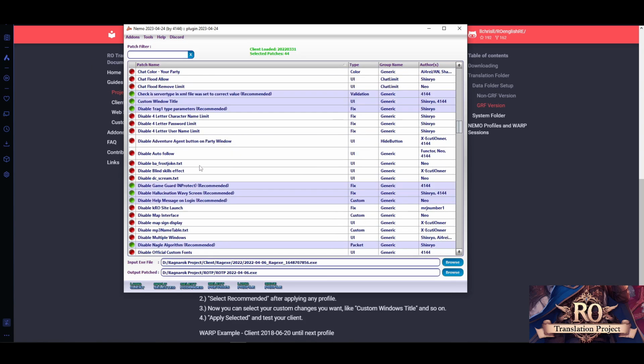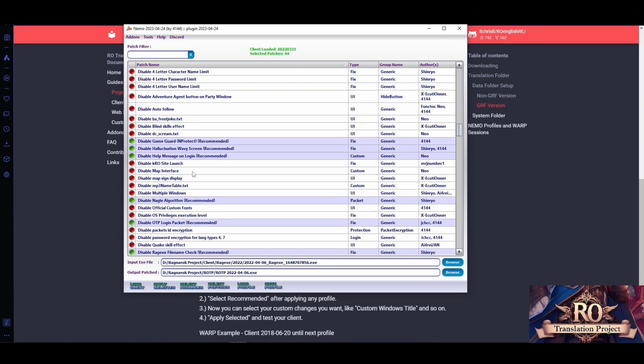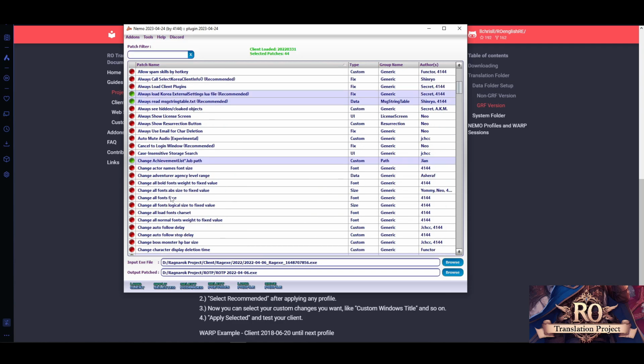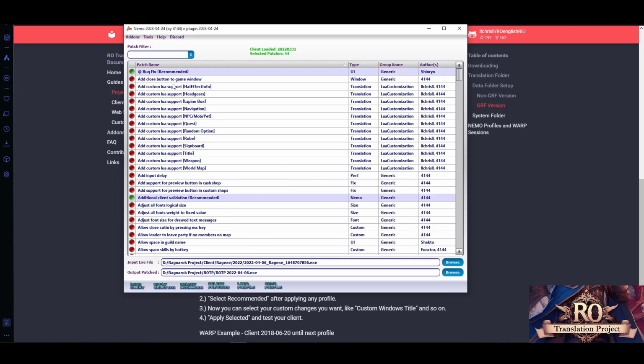Everything else in here is to be used with caution. In case you wondered already what these patches are, those are for my custom Lua supports. Like mentioned, I will not go into that in this video. But like also mentioned, it's also explained on my document site. Want to read on that? Go ahead. If not, skip it. Don't click on them.